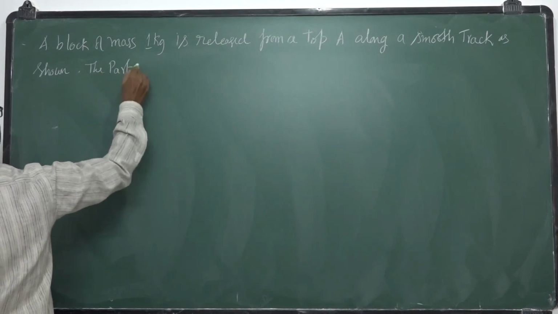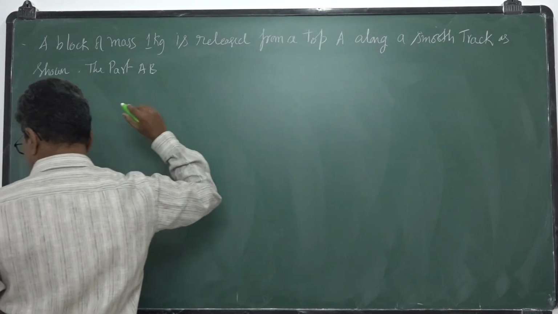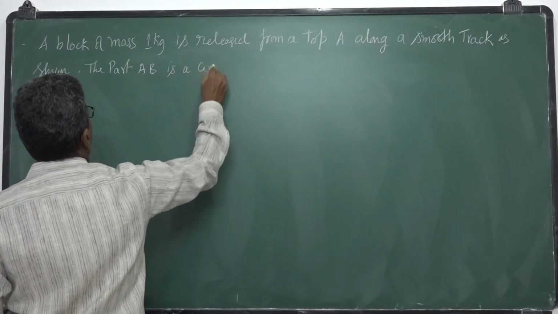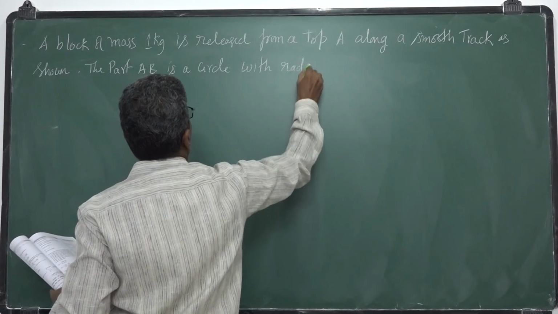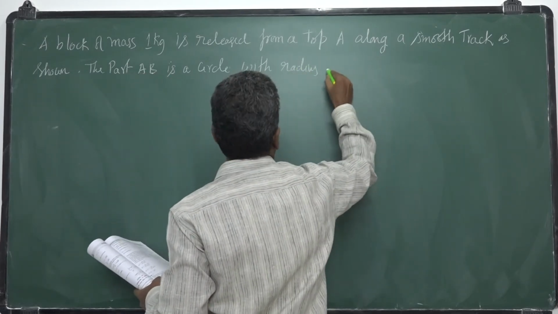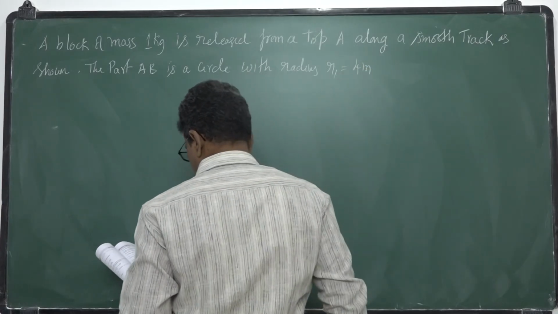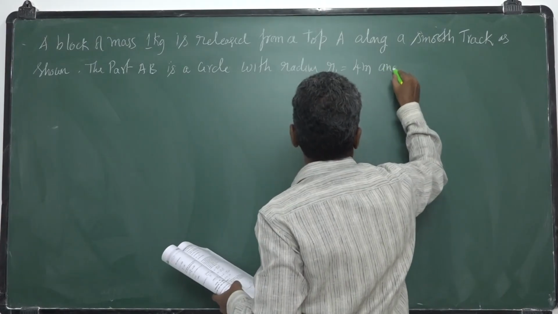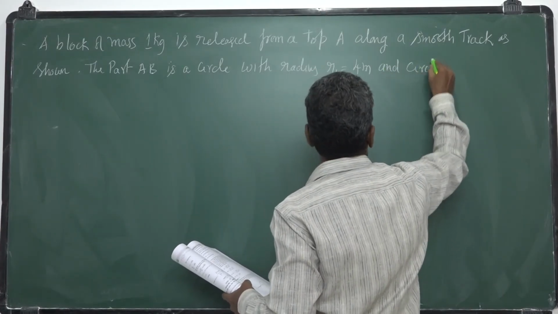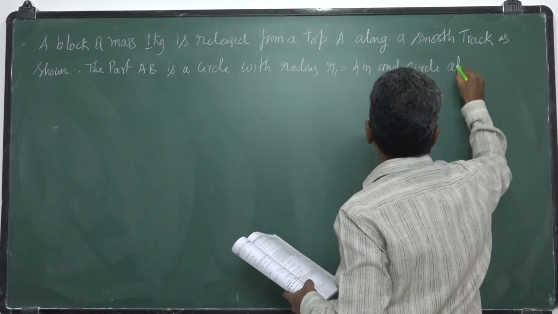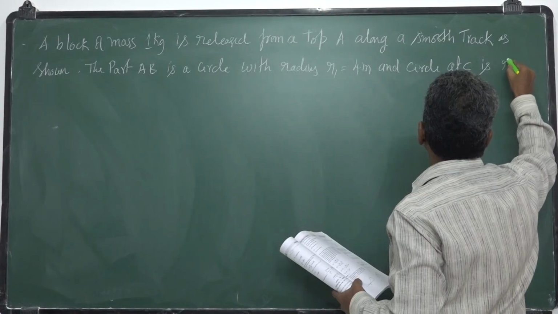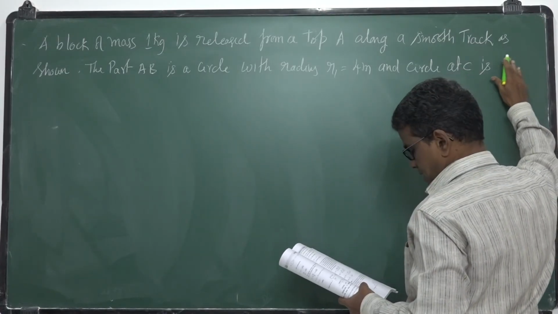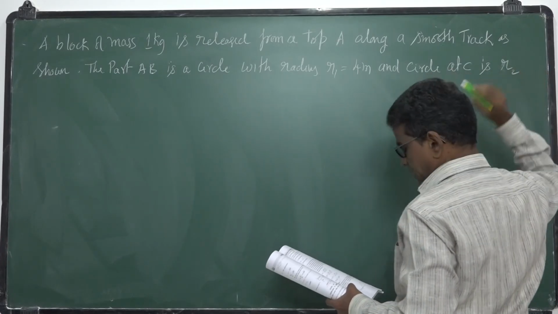Part AB is a circle with radius R1 equal to 4 meters, and the circle at C has radius R2.